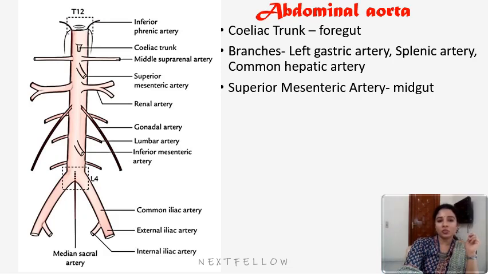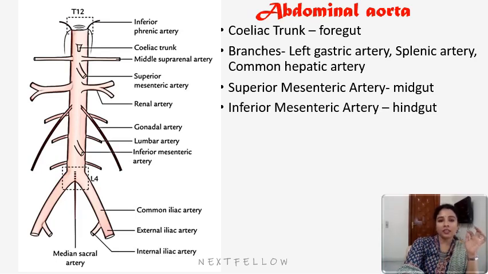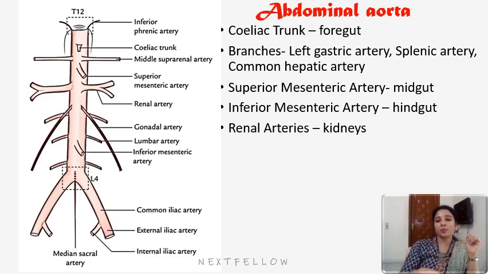Next ventral branch is the superior mesenteric artery, which is an artery of midgut, and lastly the inferior mesenteric artery, which is an artery of hindgut. And also there is one unpaired branch which I have not mentioned here, that is the median sacral artery, which arises from between the bifurcation of the aorta here and runs downwards in front of the promontory and the body of the sacrum. So there are four unpaired arteries, but most important are the celiac trunk, superior mesenteric artery and inferior mesenteric artery.